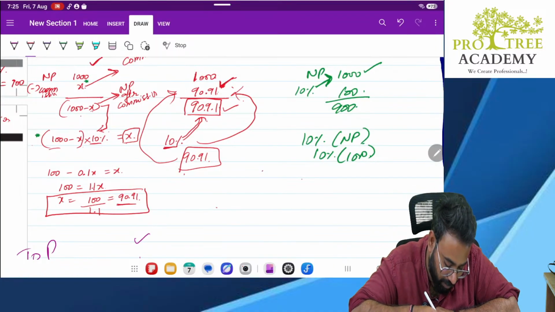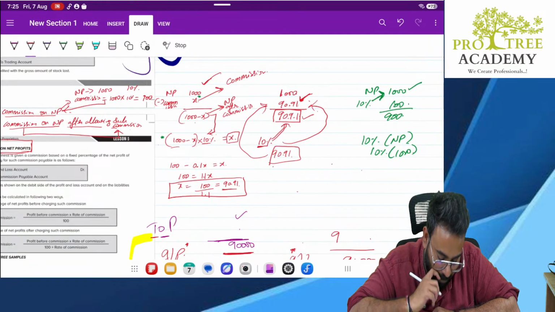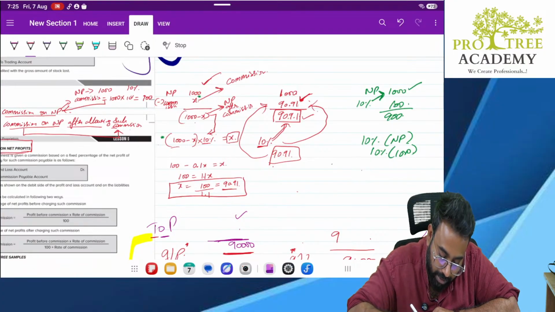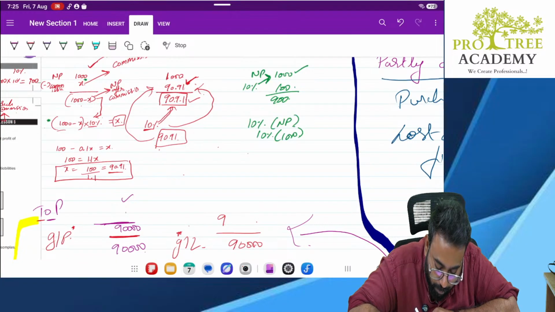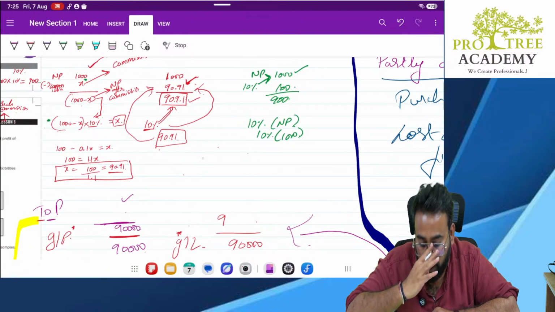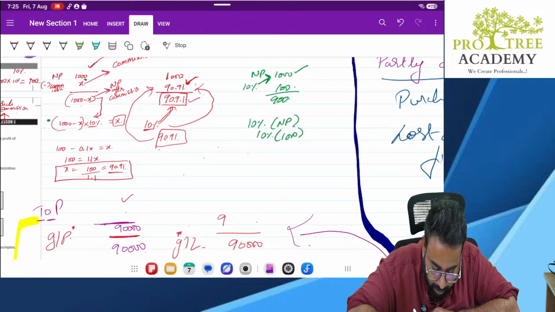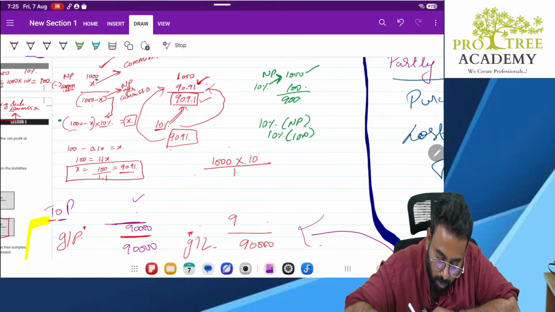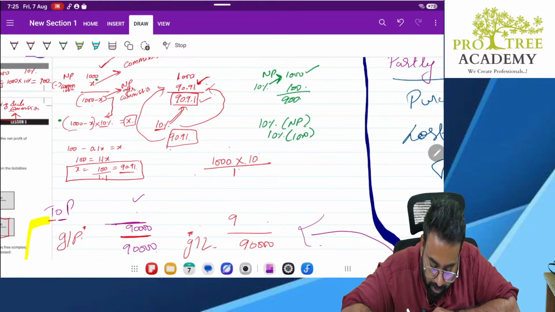This is the formula which we will use. The formula is simple. What was the profit before commission? The profit before commission was 10,000. What is the rate of commission? Rate of commission was 10. Divided by 110. What is this 110?